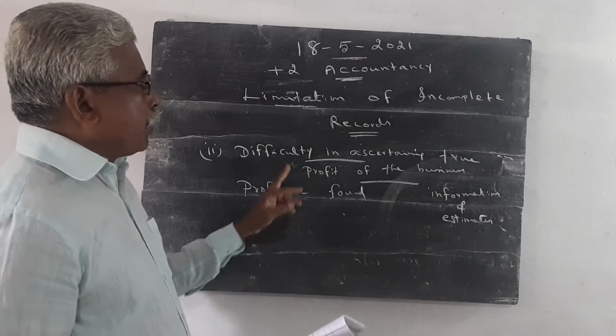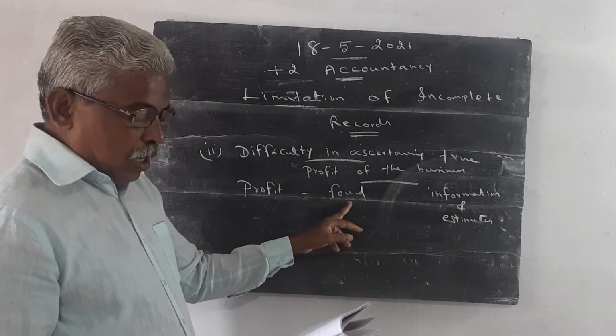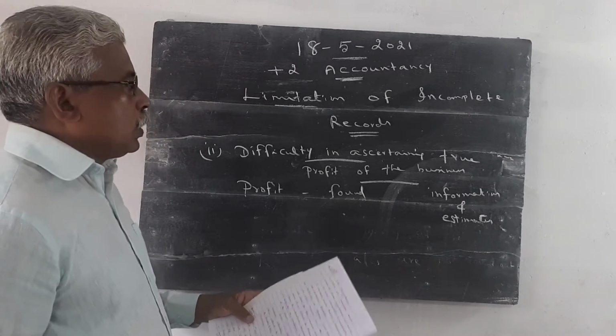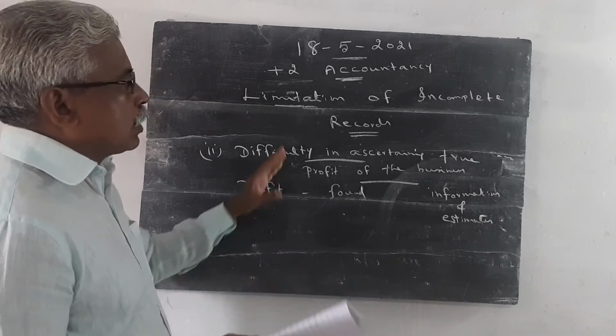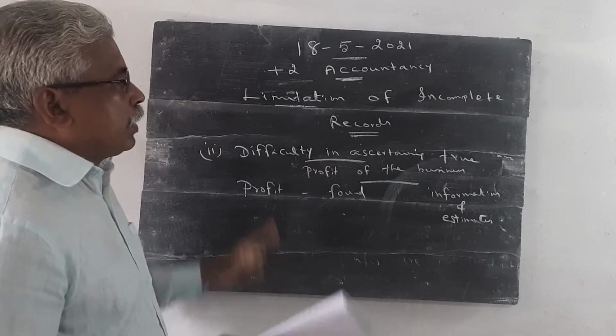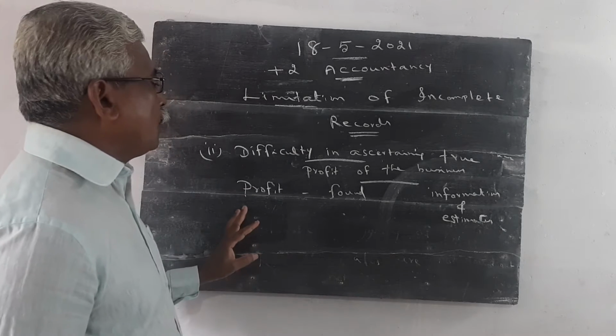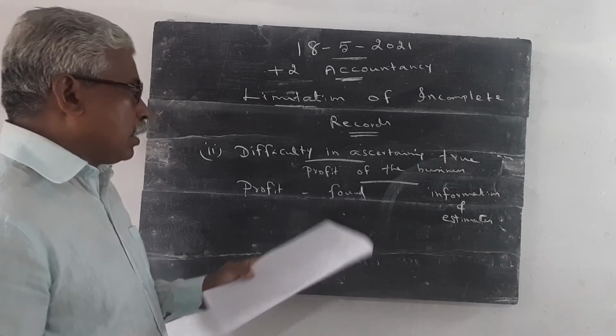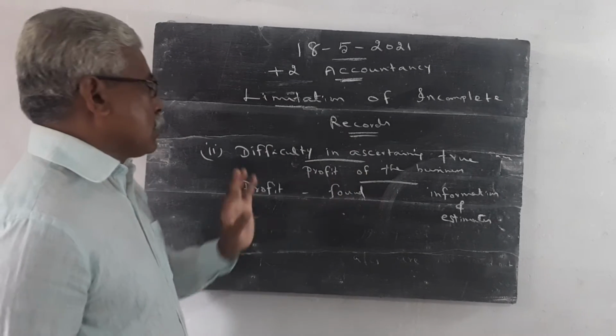So it is difficult. All the accounts are not maintained, all the records are not properly maintained, and all the accounts are not prepared. So we are not able to calculate the profit. It is difficult to ascertain the profit of the business.